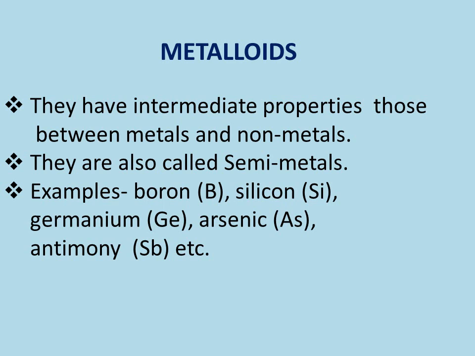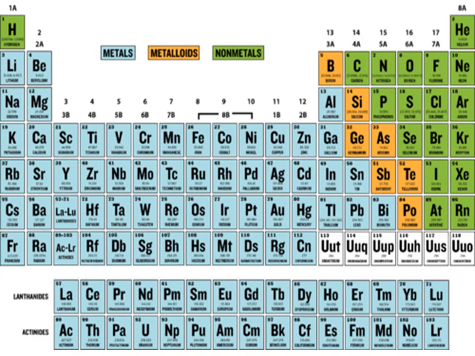So we have classified elements based on properties into three main categories: metals, non-metals and metalloids. This is the periodic table. Here you can get a clear distinction between metals, metalloids and non-metals. On the left side you can see most of them are metals.